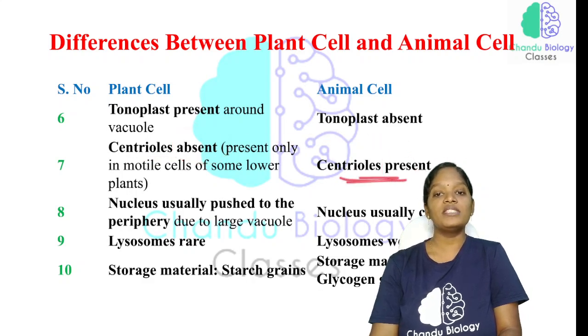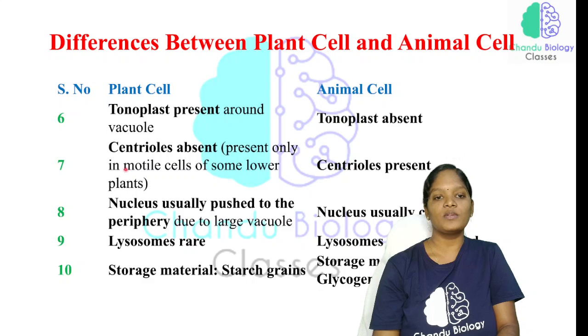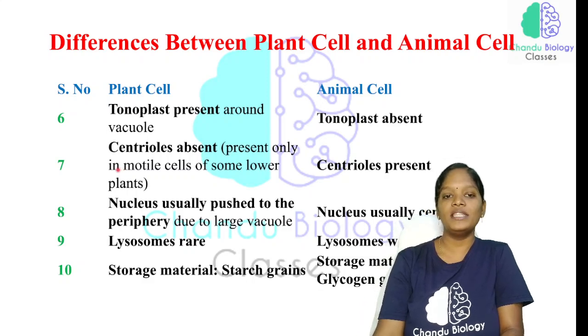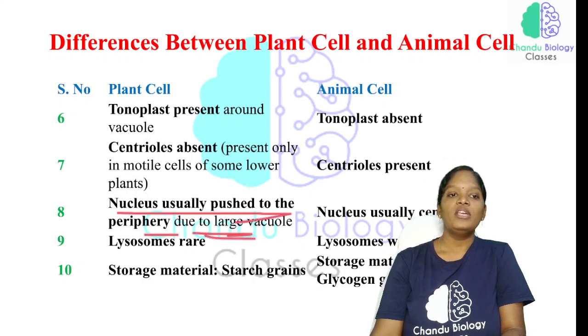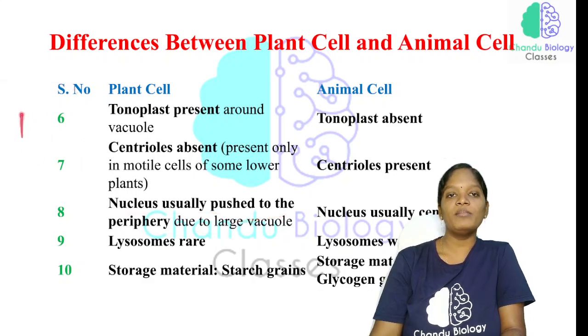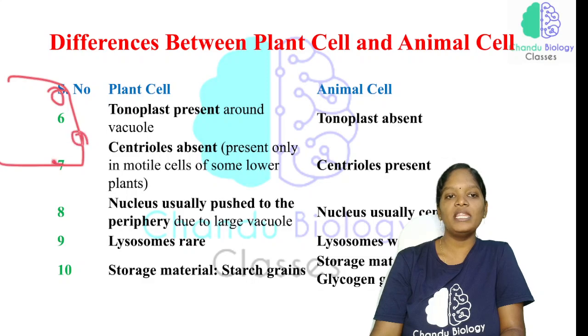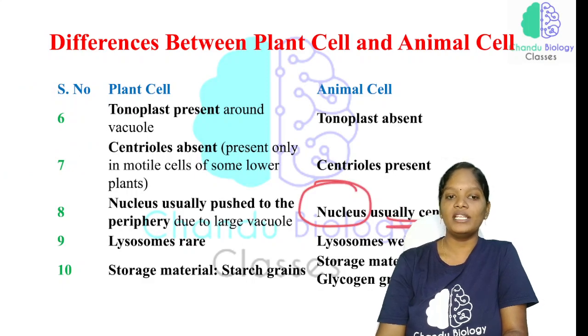The centrioles are absent in the plant cell but present in the animal cell, because they are very important with respect to cell division. Centrioles are present only in the motile cells of some lower plants, not in all plants, but usually they are absent. The nucleus is usually pushed to the periphery due to the large vacuole. Consider this as a plant cell with a vacuole occupying a major portion, so the nucleus is in the peripheral region, but in the animal cell the nucleus is in the central region.